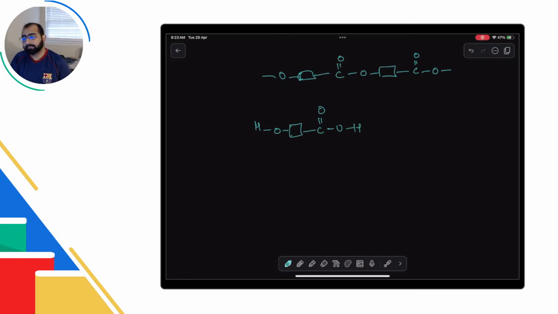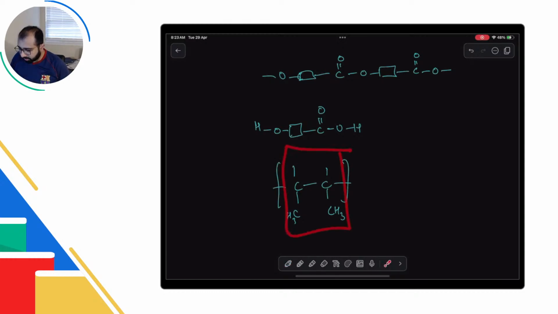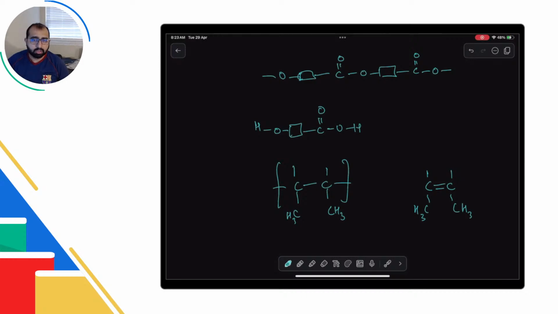Okay? अच्छा, अगर हमारे पास addition polymer है तो क्या करेंगे? अगर हमारे पास addition polymer है like this, we saw this question in the beginning of this topic today. वो कहते हैं इसका monomer बनाए. So just pick the repeating unit again and add the double bond. Copy it and add the double bond. And that is how you write this.